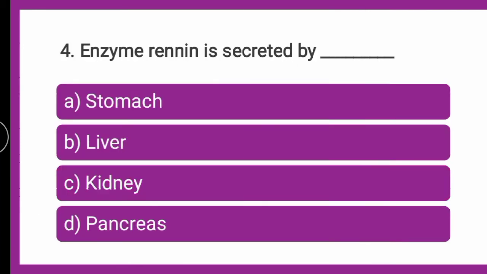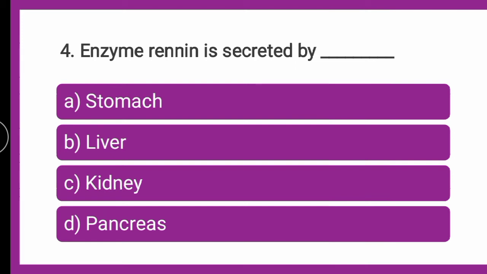Next question is, enzyme renin is secreted by dash. Whether the renin enzyme is secreted by stomach, whether it is secreted by liver, whether it is secreted by kidneys or pancreas, from where is the enzyme renin secreted?